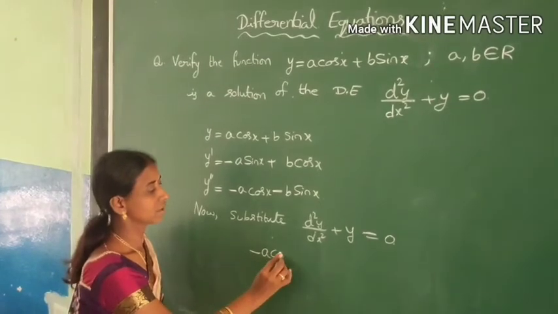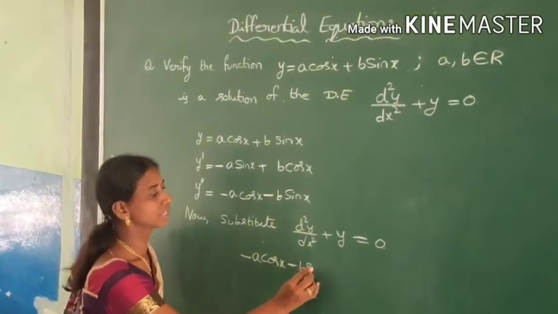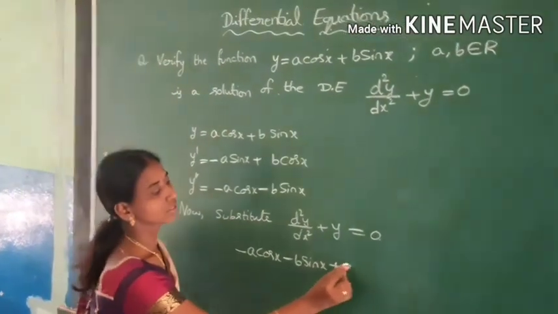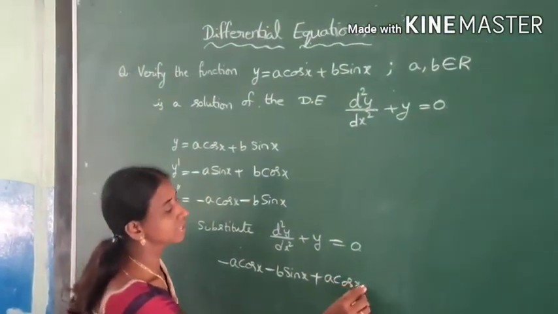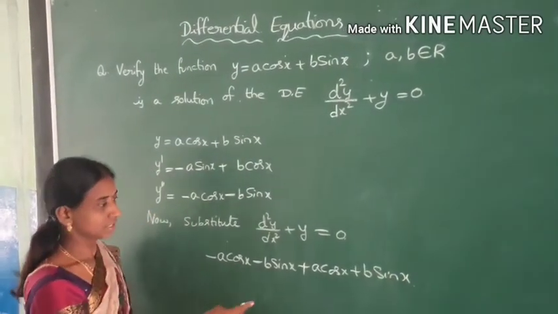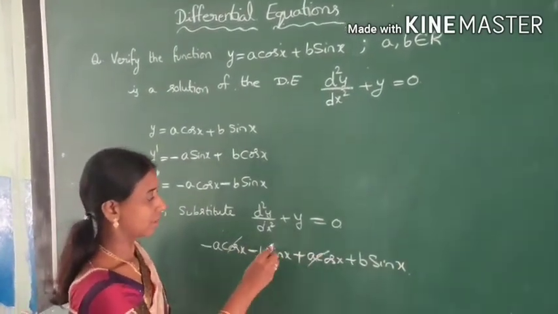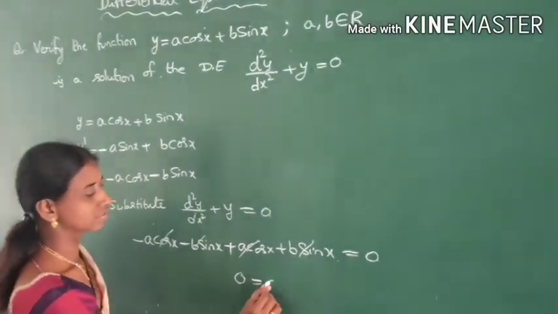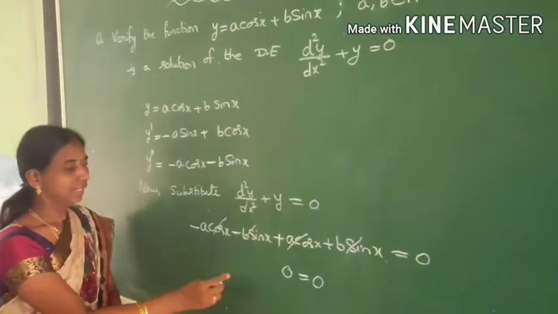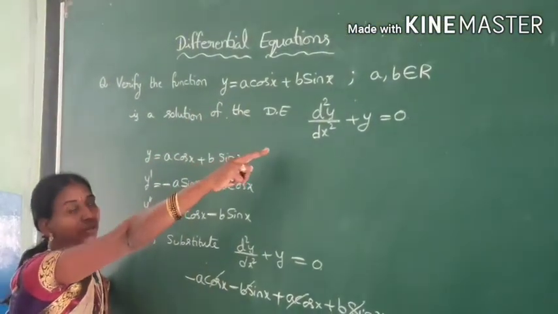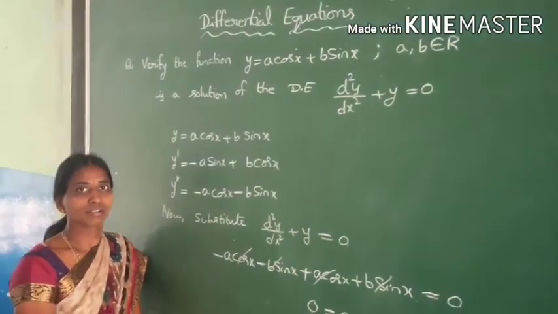So minus a cos x minus b sin x, and the given y is a cos x plus b sin x. Now simplify it. You are going to get minus a cos x plus a cos x eliminated, and minus b sin x plus b sin x will be eliminated. 0 is equal to 0. Therefore, it satisfies, and the given function is the solution of the differential equation.